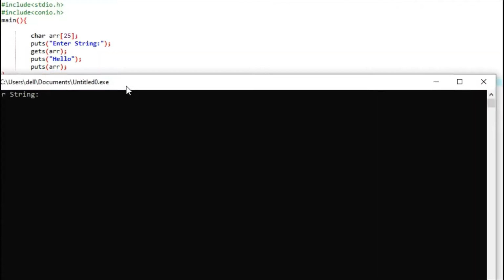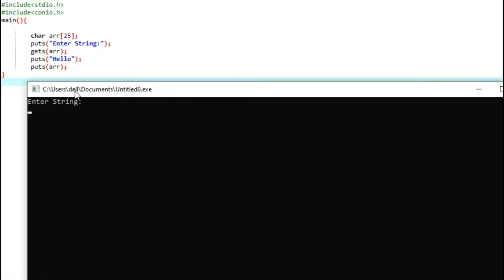As you can see, the puts string has been displayed and the cursor will be moved to the new line even if there is no newline. This is the working phenomenon of the puts function, and here I'm going to give the value using the gets function. As there are spaces, let's see whether gets will accept the space or not.